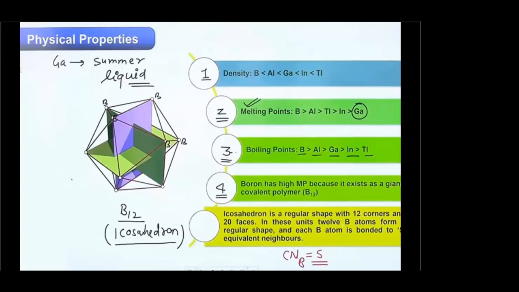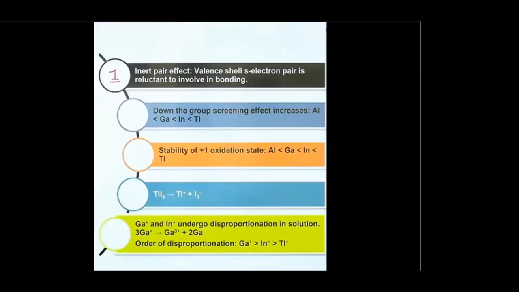We discussed the density, the melting point, boiling point, and the isotopic form, that is the icosahedron structure, B12 structure of boron. And we also discussed the inert pair effect. So I'll start today with this topic only, inert pair effect.